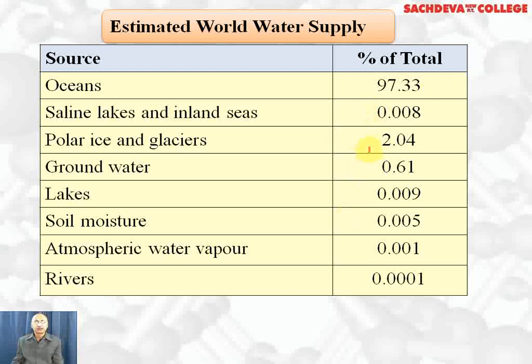Estimated world supply: oceans are 97.33% of water. Others are sources, polar ice is 2.04%. Others are minor sources of water. Rivers are very small sources of water. The major source of water is ocean.